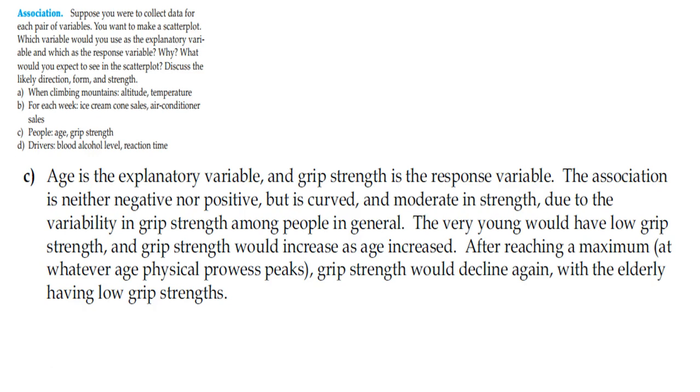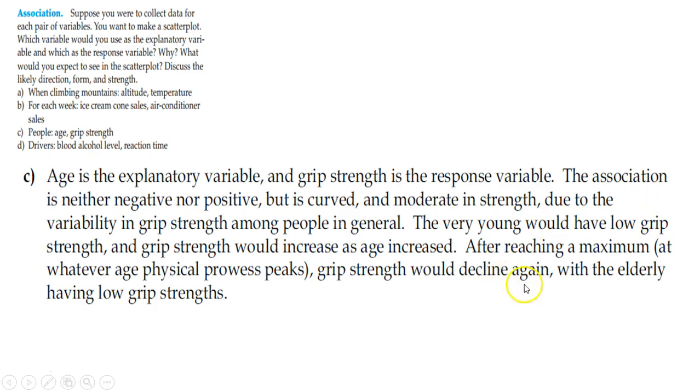So the association is probably not positive or negative, but the point is it might end up being a little curved if you think about it, because a baby probably can't really grip much, and the older you get, they probably can't really grip much. So more than likely, you start getting a little older, and oh look, it appears as though you can grip a little bit more, but then it probably starts to go down the older you get. Maybe you have some kind of disease, maybe you have arthritis, and you can't grip anymore.